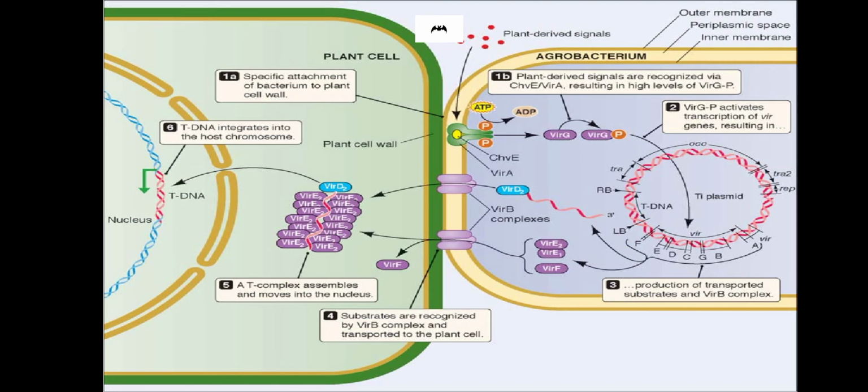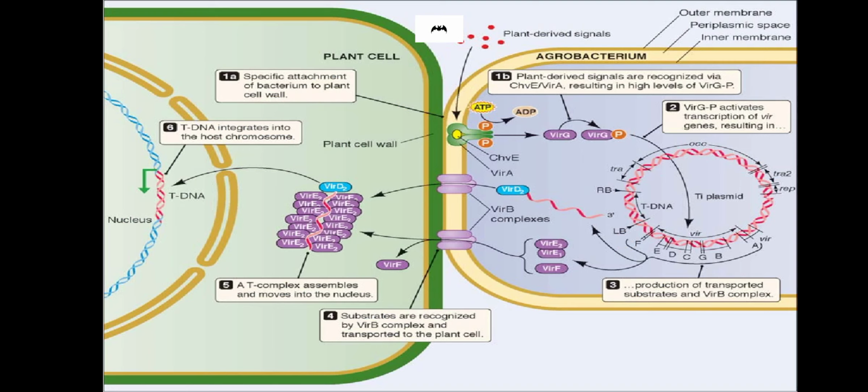These Vir proteins, Vir D2 protein gets attached to the tDNA, isn't it? tDNA is a part of Ti plasmid, as we have just discussed, and that Vir D2 takes the tDNA inside the plant cell, and Vir D2 is protected by Vir E2. Why is the protection needed?